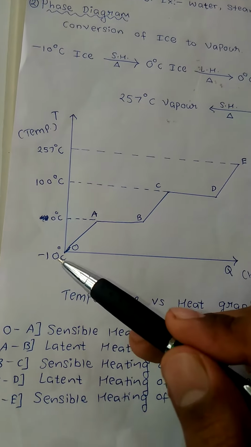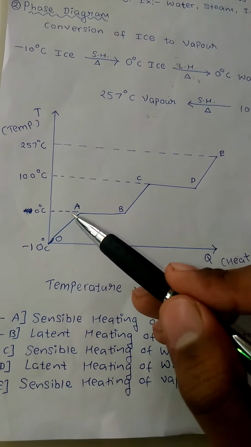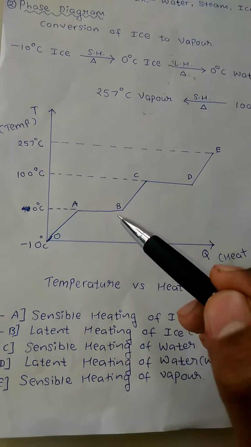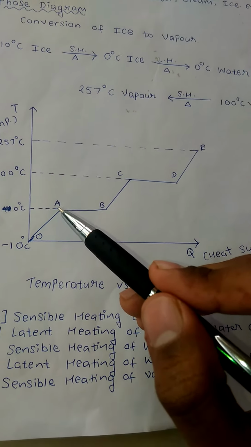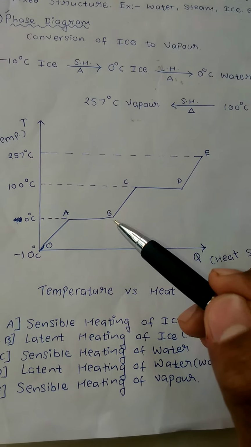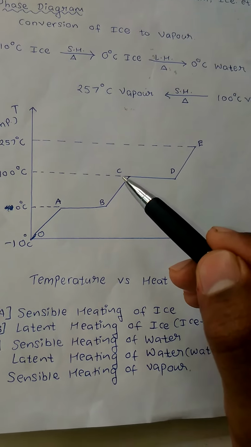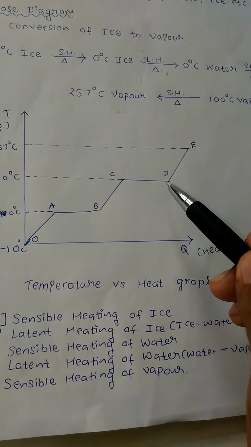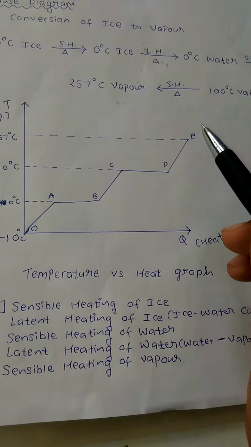You can see in the graph that for O to A to B, C, D, E, all these points: minus 10 degree ice to 0 degree ice is sensible heating. On heating, temperature increases. A to B is phase change, 0 degree ice to 0 degree water. From B to C, 0 degree water to 100 degree water, sensible heating. C to D is again latent heating of water, and D to E is sensible heating of vapor.